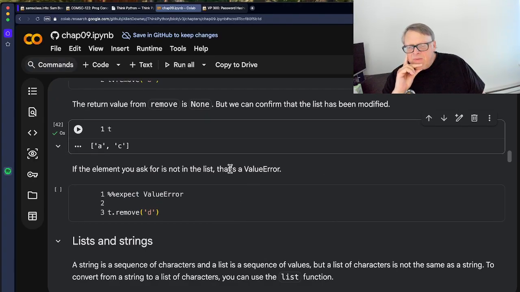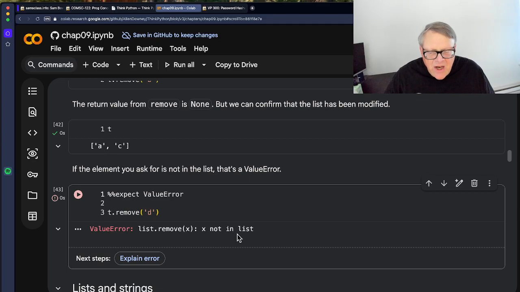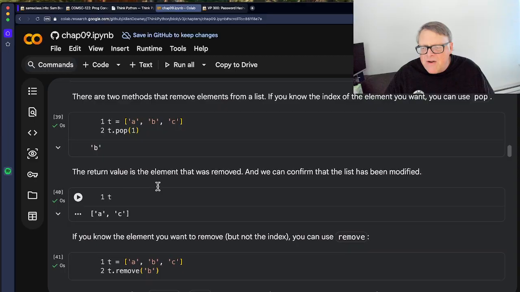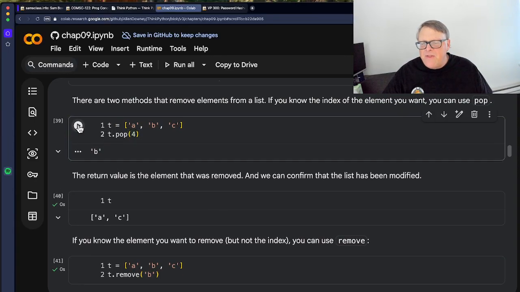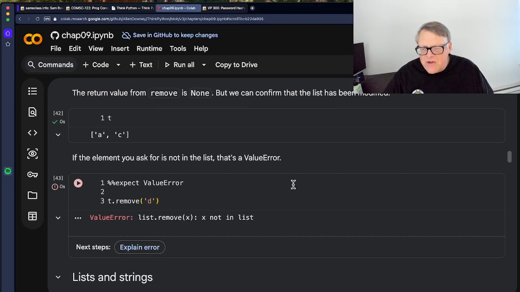If the element you remove is not in the list, you'll get an error. If I try to remove a D, it's going to tell me I can't remove it because it's not in there, which makes sense. And by the way, the same thing should happen if I try to pop something that's off the end of the list, like 4. It should complain about that. Yep, index out of range. Okay, so that makes sense.